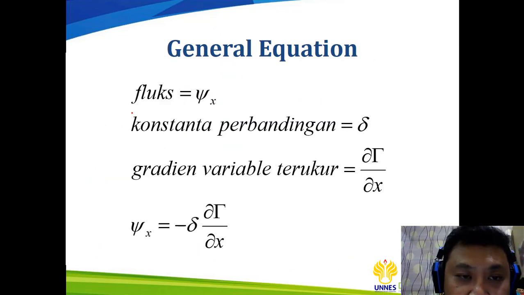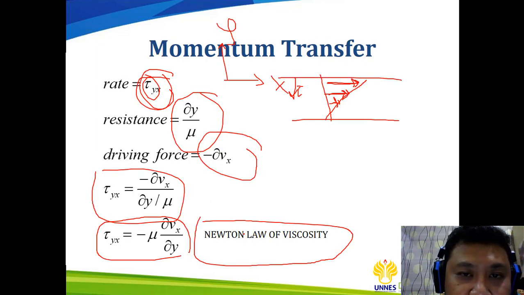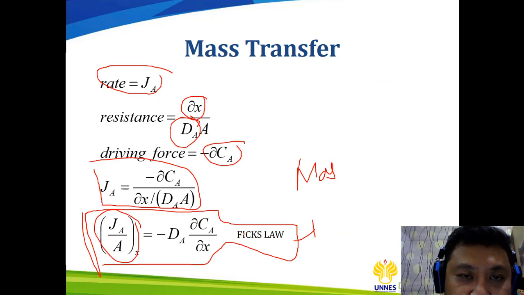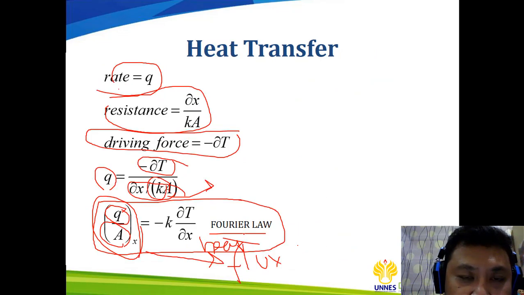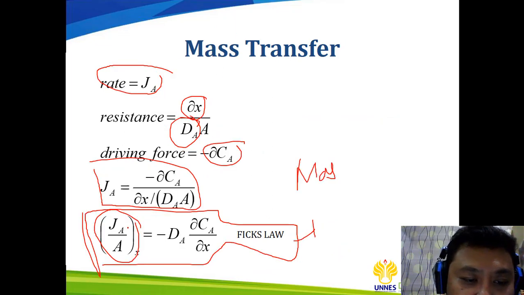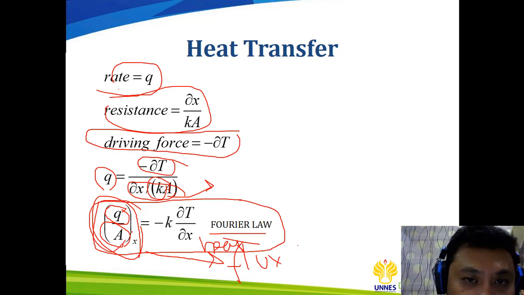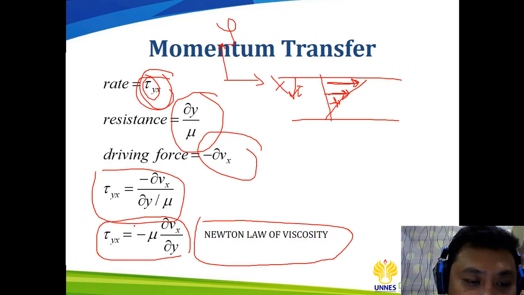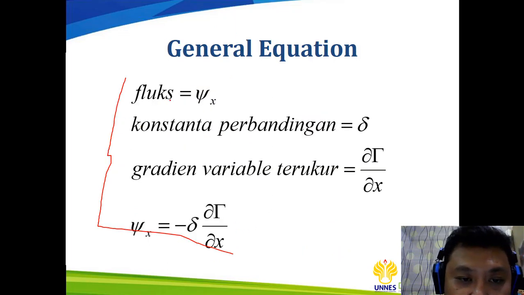So this is the general equation that can be summarized from all three transport processes: heat transfer, mass transfer, and also momentum transfer. This one is the flux: the heat flux, mass flux, and also the momentum flux.